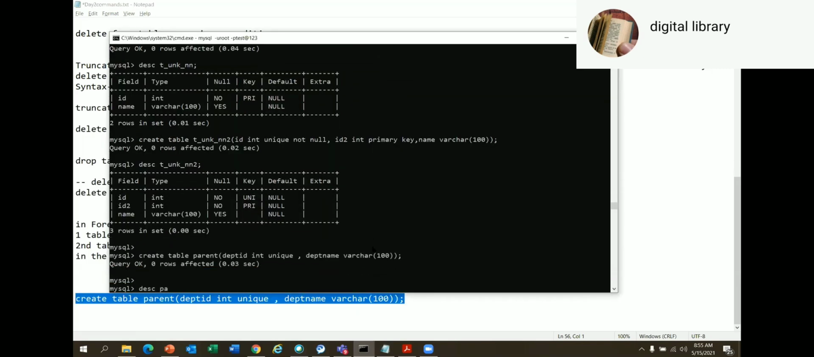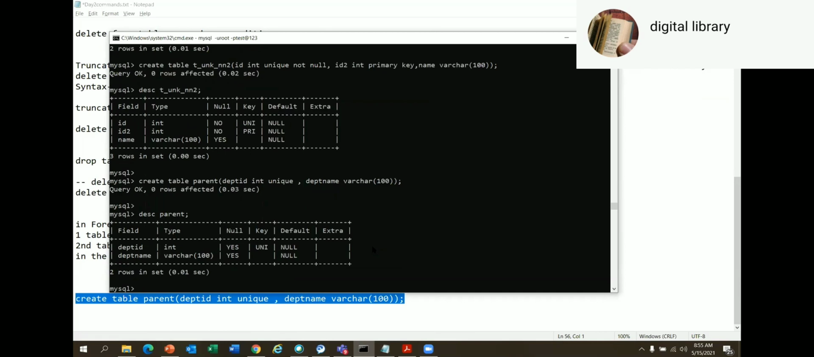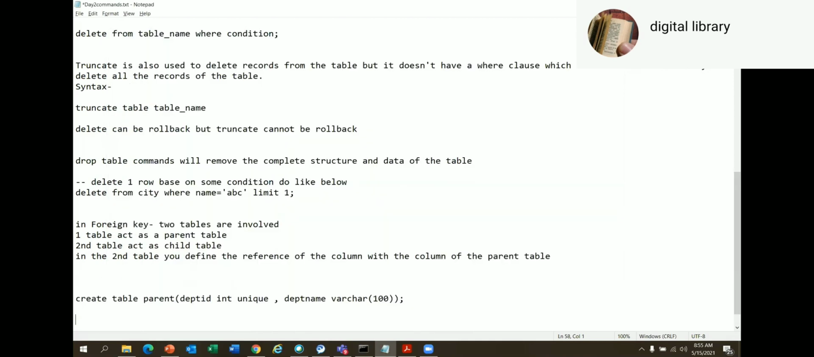We'll create it. So right now, which constraint have I created? Unique. Now I'm going to create which table? Child table. In DID. Column name can be different. Don't think that the column name has to be the same. It can be different. Okay.